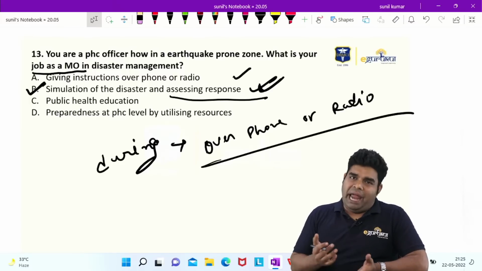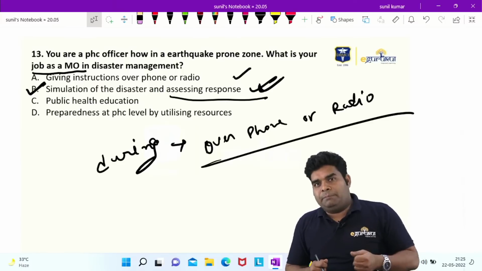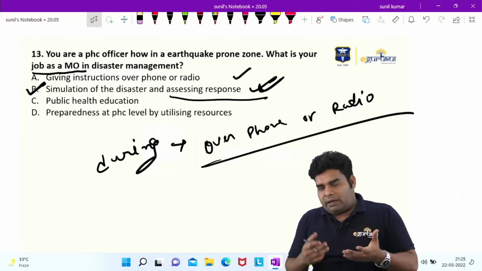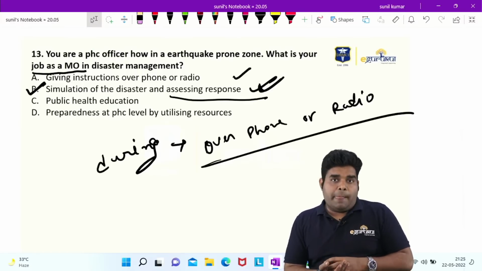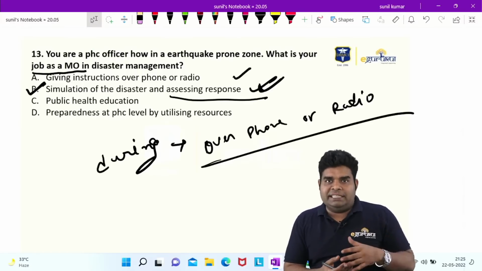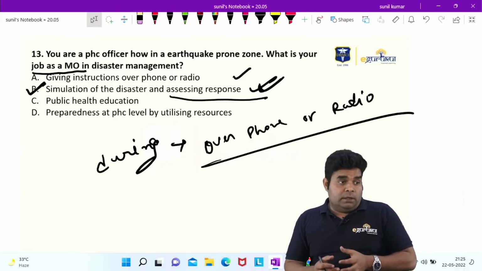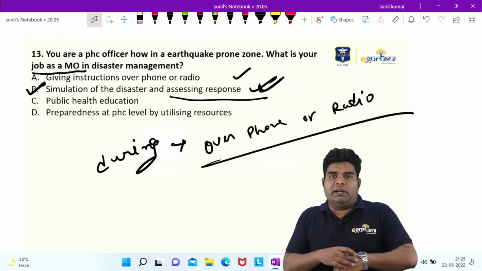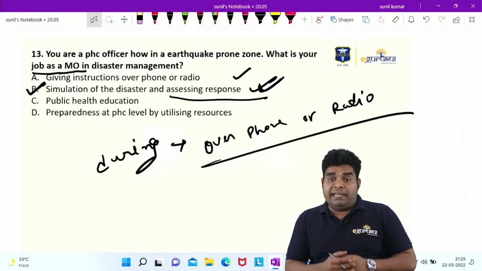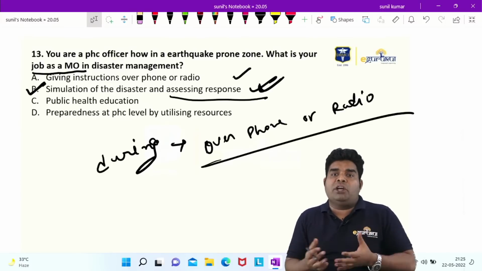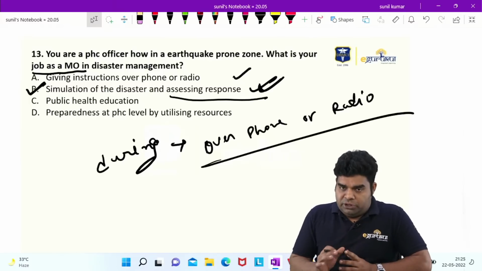At PHC, we don't have many resources to fight earthquake disaster. The maximum we can do is keep tetanus vaccines and dressing ready. We can arrange a team of nurses and health workers who can help the people, or arrange some system by which we can give information to people on radio and other means. But other than that, we don't have many resources.